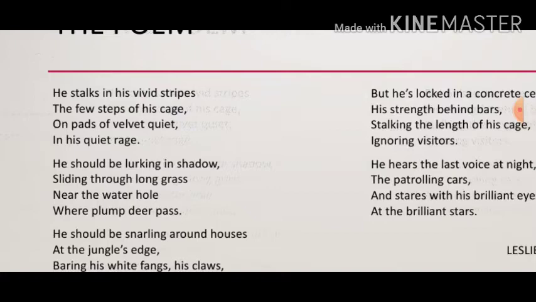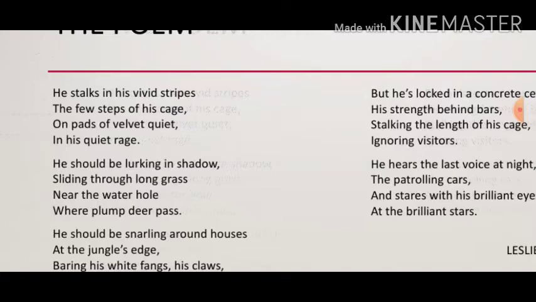Next we see a sentence continuing to the next line without any punctuation mark. The first line, he stalks in his vivid stripes, has no punctuation mark. It is continuing to the next line, and in the next line only we can see a comma. So this is known as enjambment.